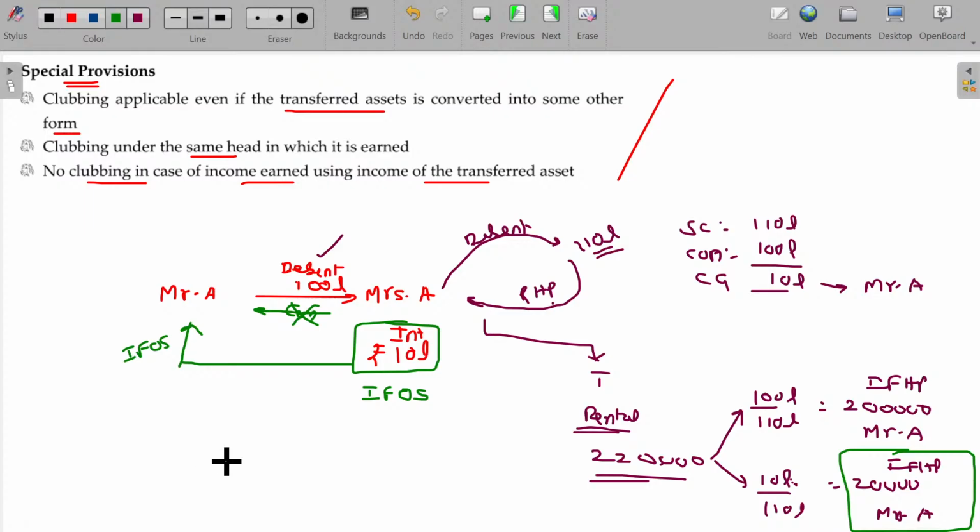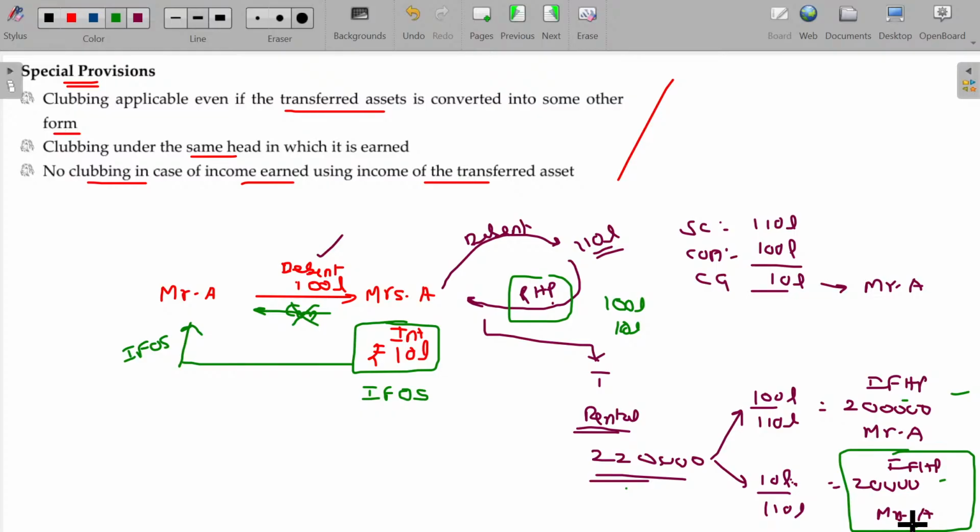Here, the amount spent for purchasing the new house property is nothing but 100 lakhs originally given by Mr. A, another 10 lakhs income earned by Mrs. A. For this 110 lakhs, she purchased the residential house property. For this 110 lakhs, she earned 2 lakhs 20. To the extent the amount given by Mr. A, now you can calculate using the same proportion, which is 2 lakhs. Another for the 10 lakhs of Mrs. A's profit earned, the rental income being 20. This will be considered as income earned from the converted property.